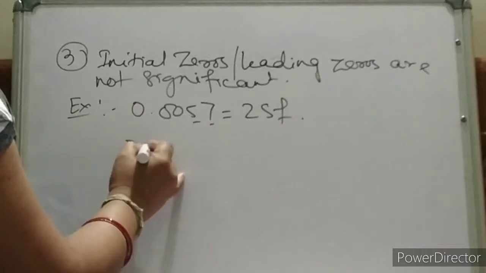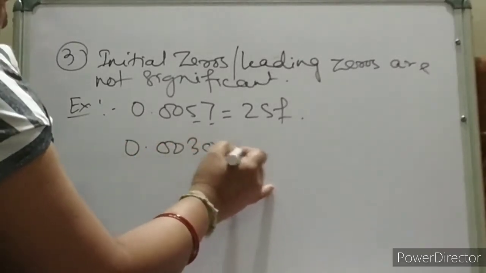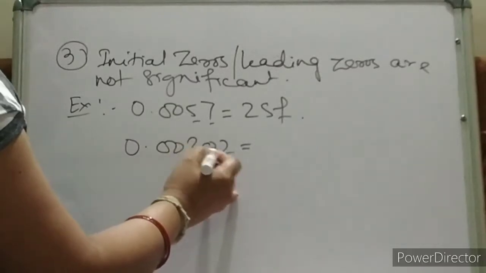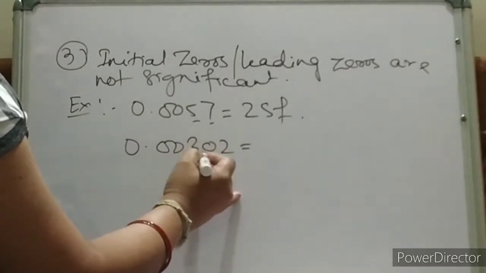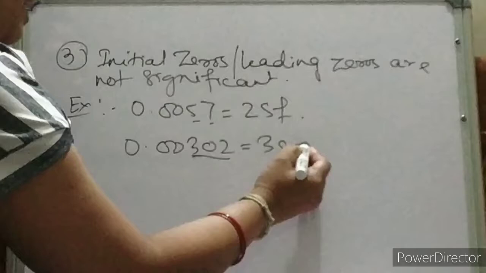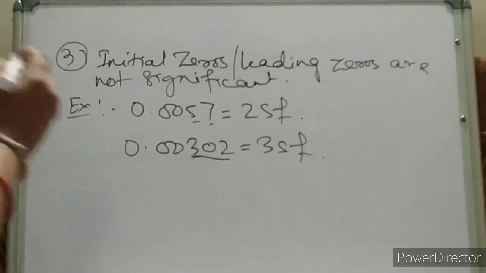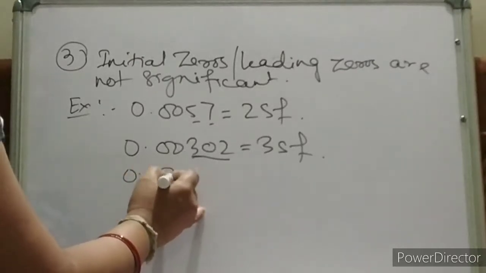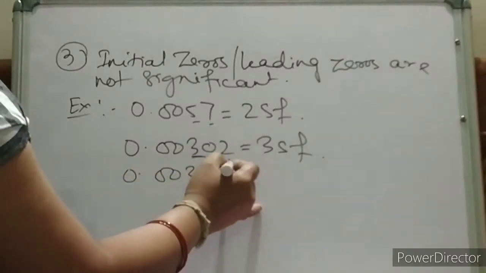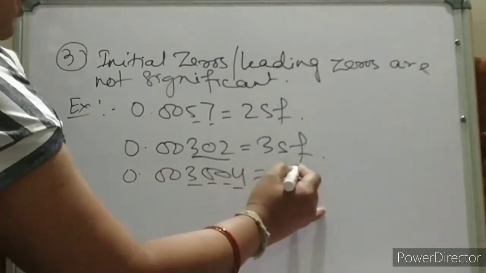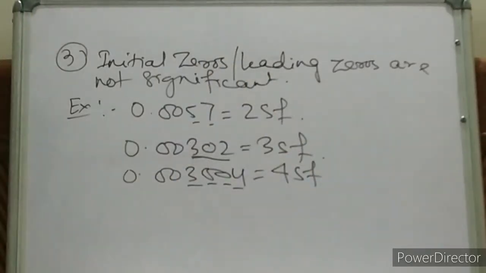Now suppose 0.00302. How many significant digits? This is significant. This is trapped in between. Just now we have discussed. That means these are your significant. So 3 significant digits. Okay. Or 0.003004. How many significant digits? 1, 2, 3, 4. 4 significant digits. Is it clear, this rule? Easy one. So what is the next rule?